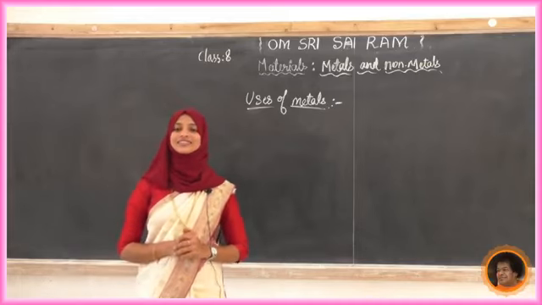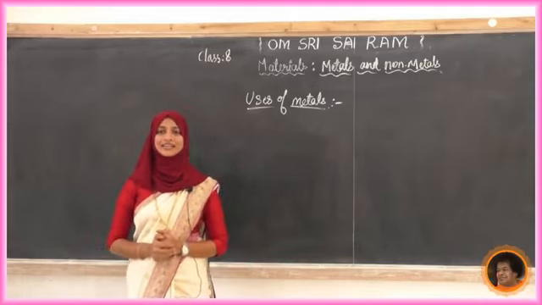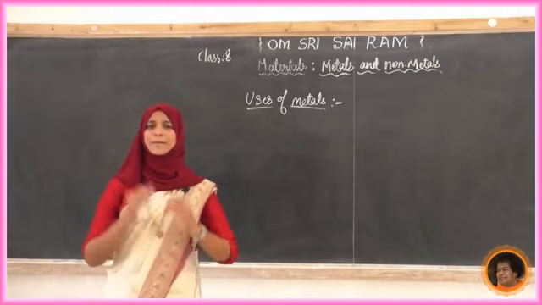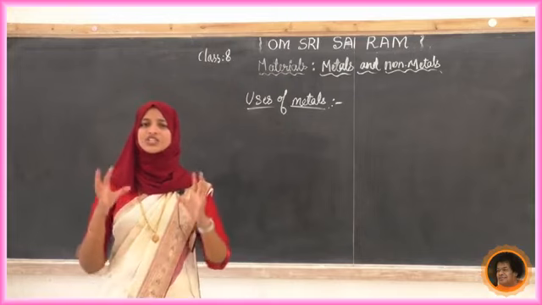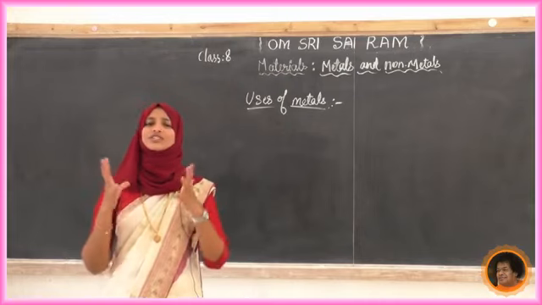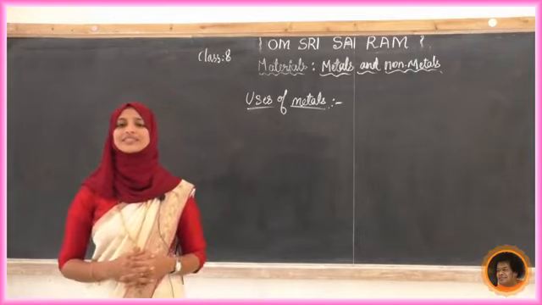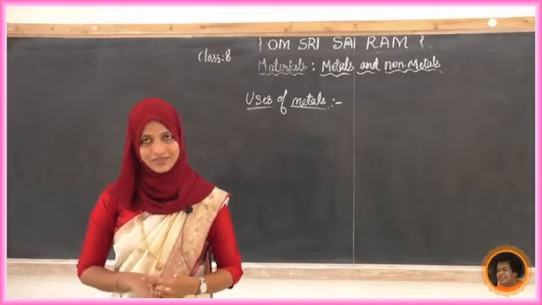Any other uses of metals? If you look at machinery, almost all the parts of a machine are metal.